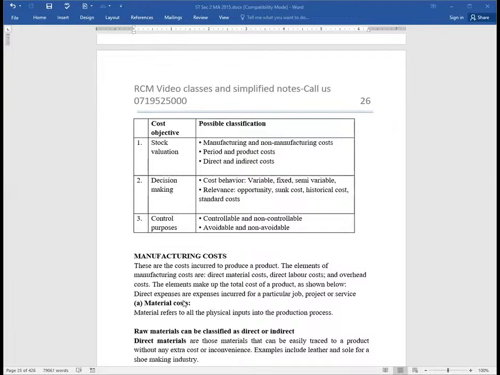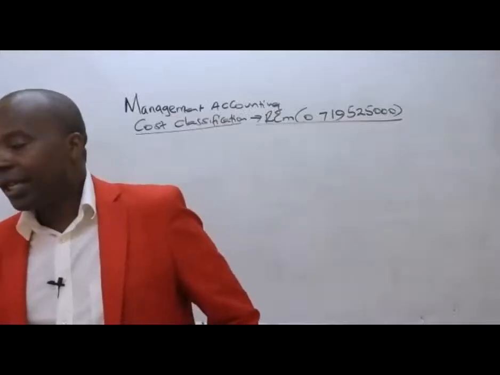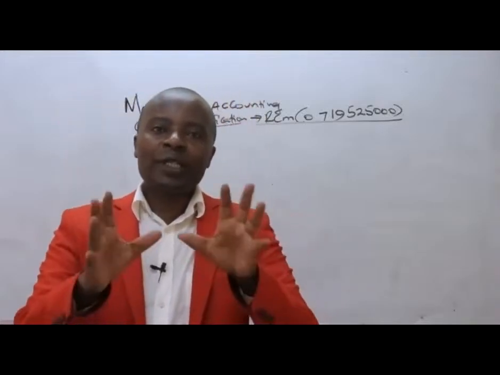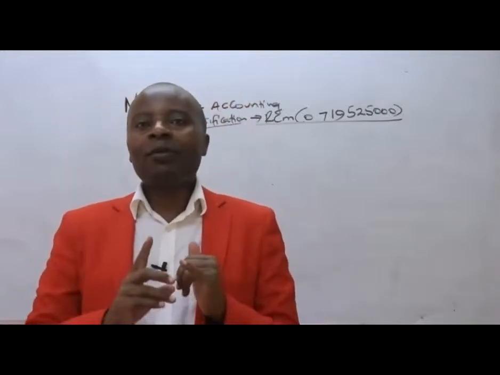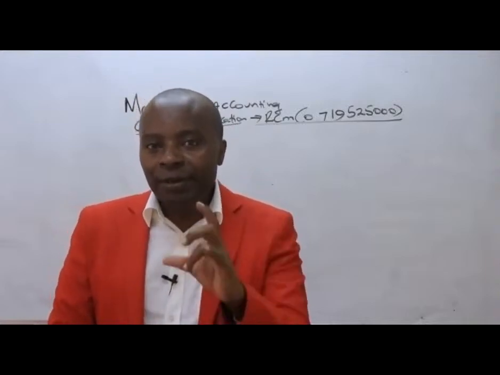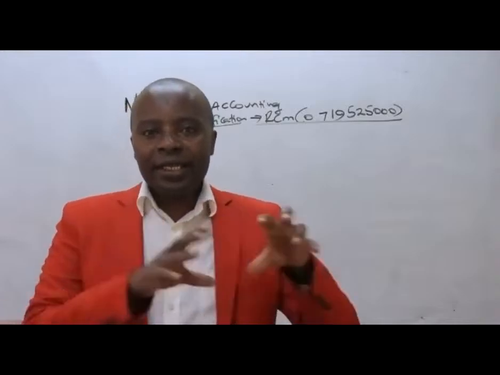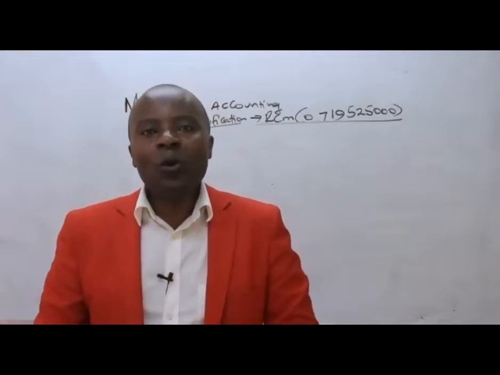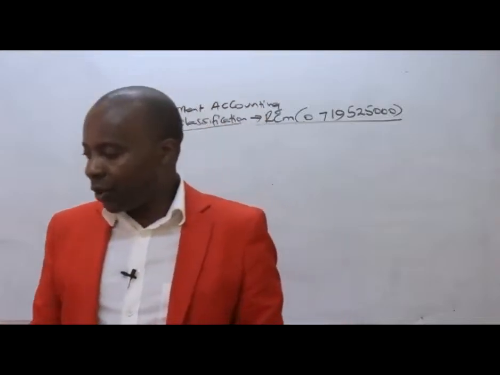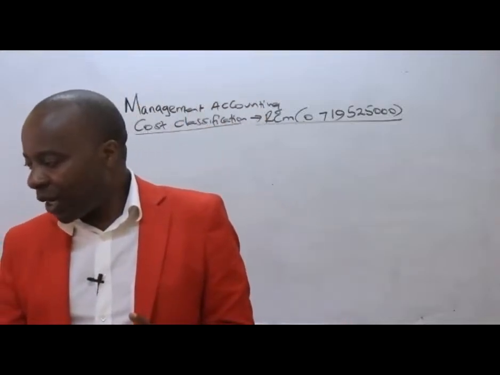So they have explained them here. Material cost refers to all the physical inputs into a production process. Ladies and gentlemen, if for instance today I was a carpenter producing tables, some of the raw materials that I will need would be, for instance, timber. So when I bring in the timber, that automatically will be accounted under raw materials. It's important for you to understand that.